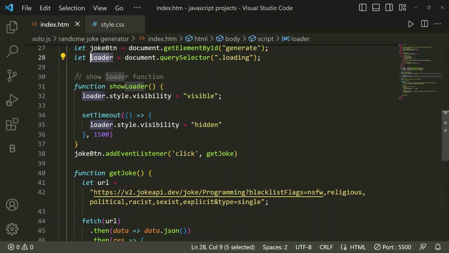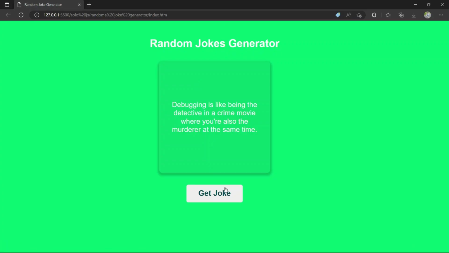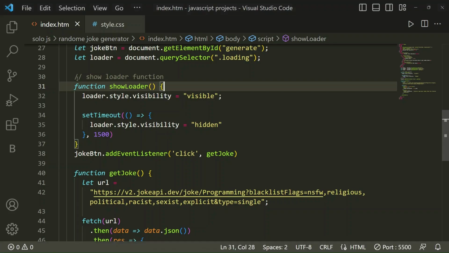Then the show loader function. When you click on this button, this loading joke with animation is shown for a fixed time until the joke is shown. It shows the loading joke for some time, and then it disappears. For that we have the function show loader.